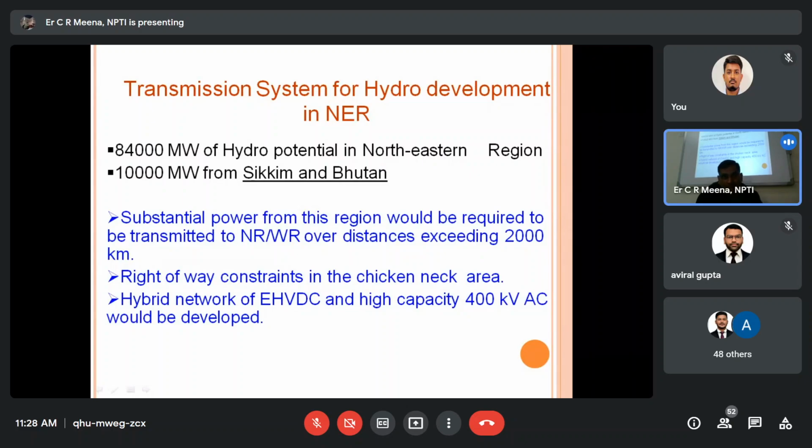Different types of HVDC transmission systems are there, back to back or monopolar. The right of way passes through the Chicken Neck area. Near New Jalpaiguri there is an area we call the Chicken Neck of India, and our line will come from there. That is a very dangerous place because of terrorist groups. So that's why we have to install a hybrid network, extra high voltage DC and AC, both on the same tower.